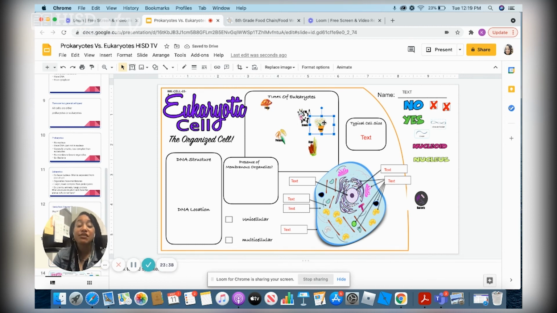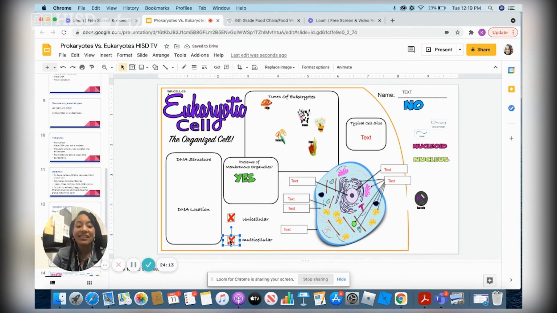Absolutely, plants. Very good. So those are all types of organisms that have eukaryotic cells. So let's talk about the presence of membrane organelles. Would we find that in a eukaryotic cell? Yes, we would. So we're going to move the yes. Perfect. Now, when we're talking about eukaryotic cells, are we talking about organisms that are unicellular, multicellular, or both? Correct again. If we're talking about an organism that has eukaryotic cells, they can either be unicellular or they can be multicellular. Very good.